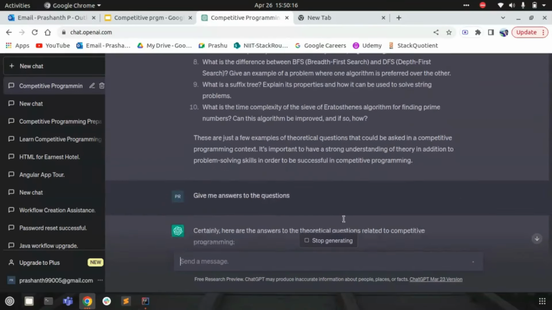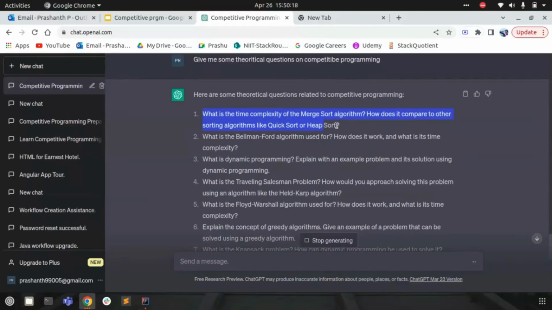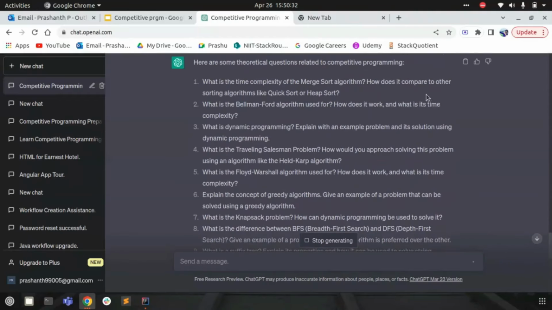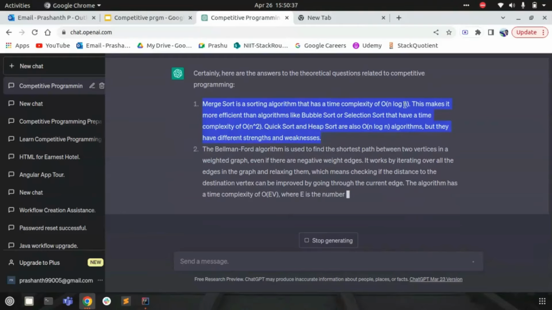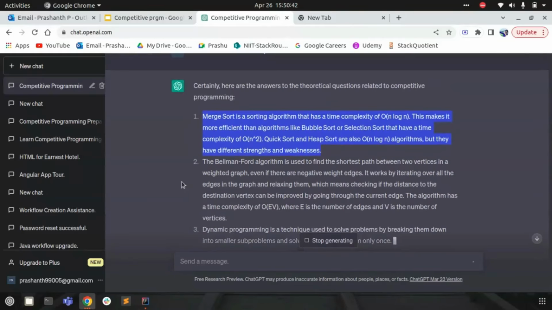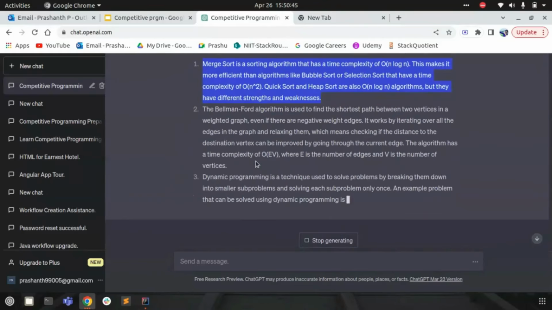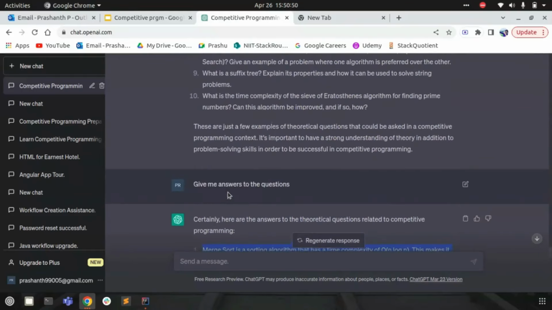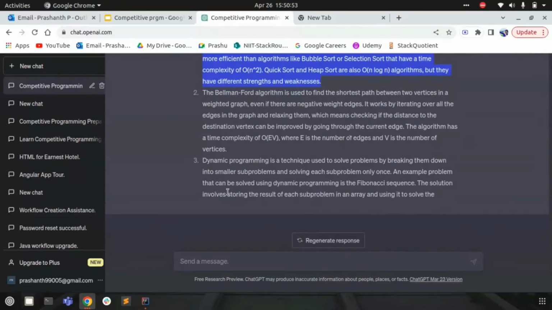Basically, the very first question was, what is the time complexity of the merge sort algorithm? And here the answer is. It says the merge sort algorithm has complexity big O of n log n. We also asked how it compares to other algorithms like quick sort and heap sort, so it's also giving the differences and how it differs from the other sorting algorithms. It is trying to provide the answer for all 10 questions. Let me stop generating because I might not need all 10 answers as of now, but I can come back any time and get the answers for those questions.